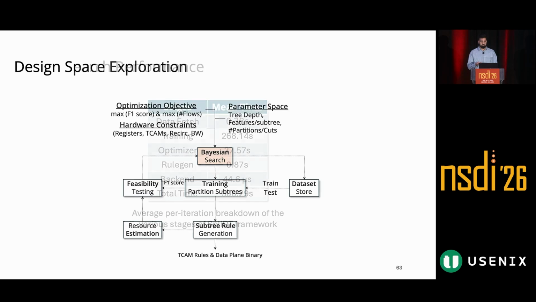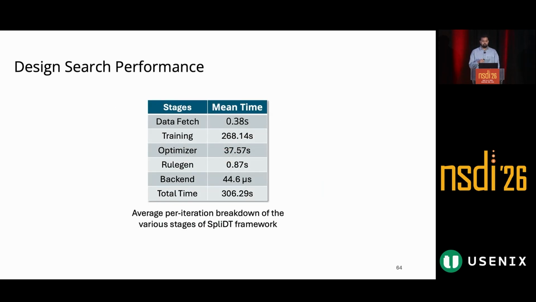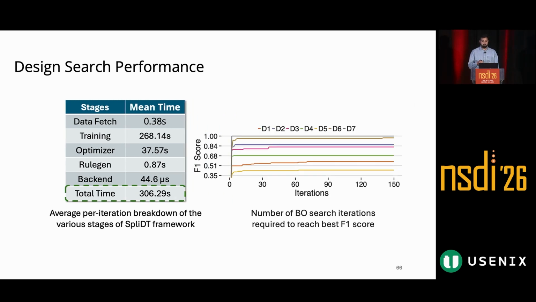Here we are showing the mean time that is taken by each stage of our search framework across different data sets. Training, you can see, is the most time-intensive component among the framework modules. However, even that takes roughly 4 to 4.5 minutes per iteration on average. Overall, we observed that the average time per iteration is roughly 300 seconds, or about 5 minutes.